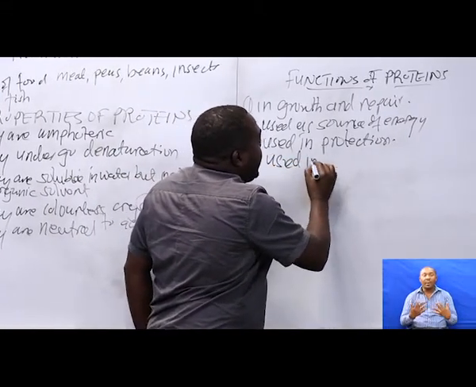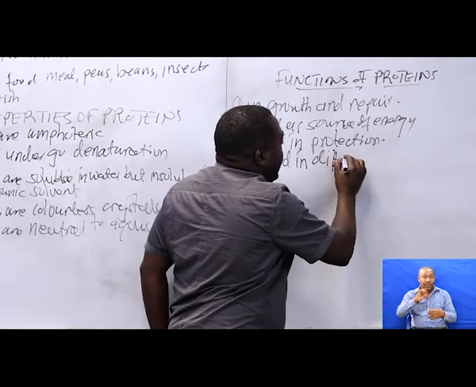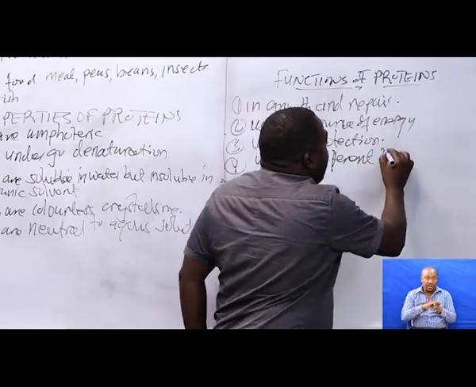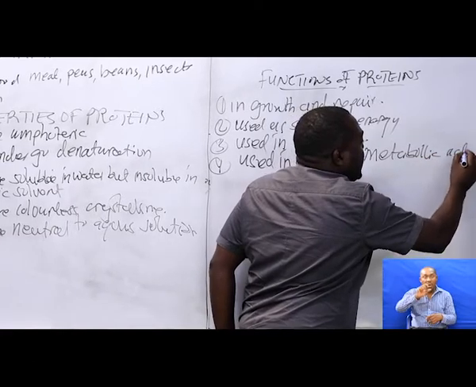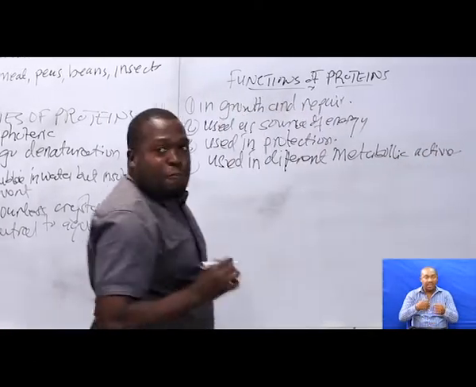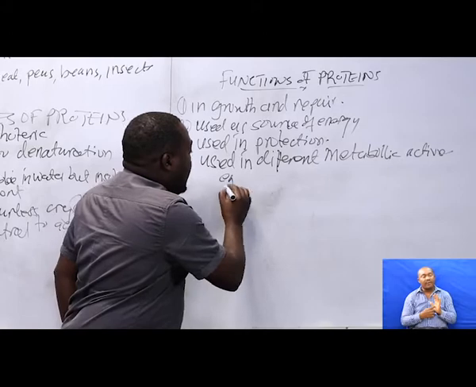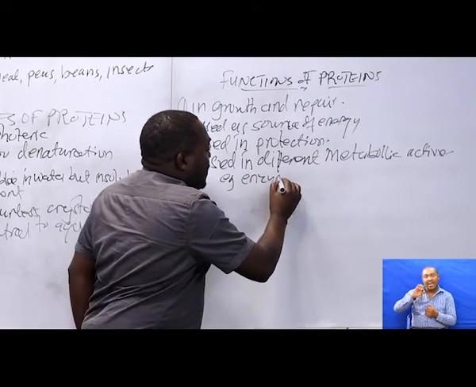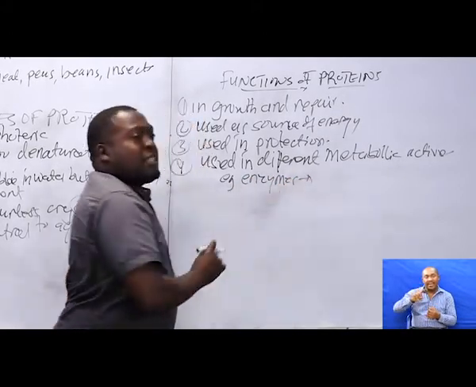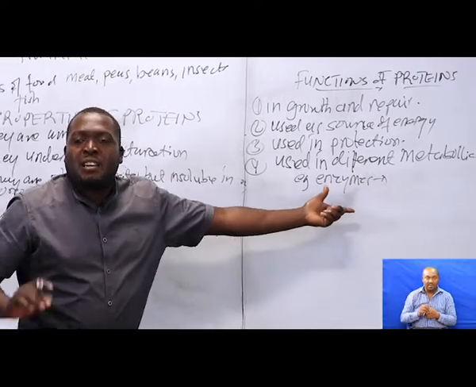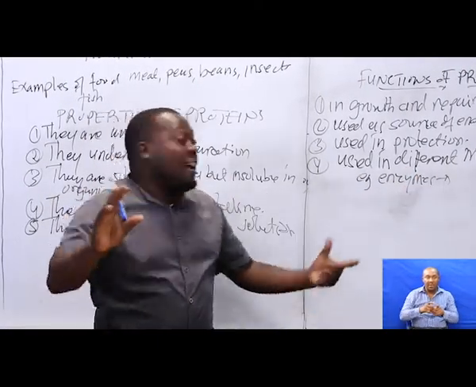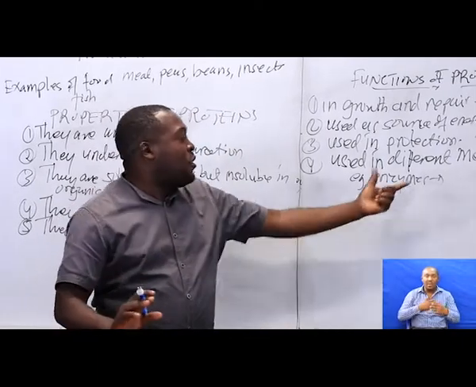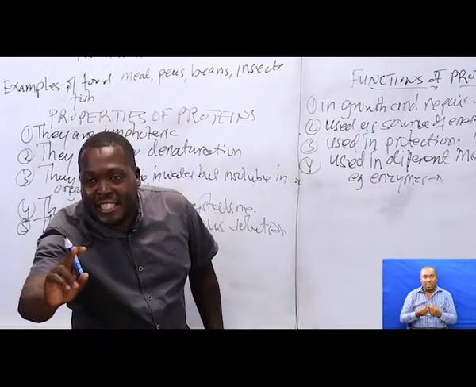Apart from that, protein is used in different metabolic what? Activities. For instance, we've got enzymes. Enzymes are used in catalyzing different processes in our body. For instance, respiration, digestion, and so forth. So these enzymes are proteins.